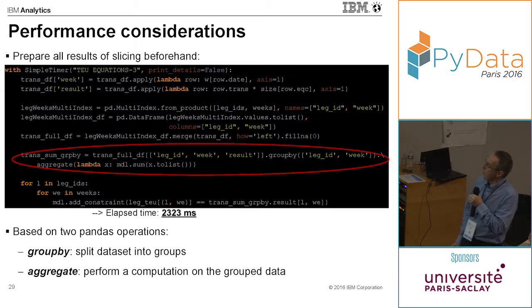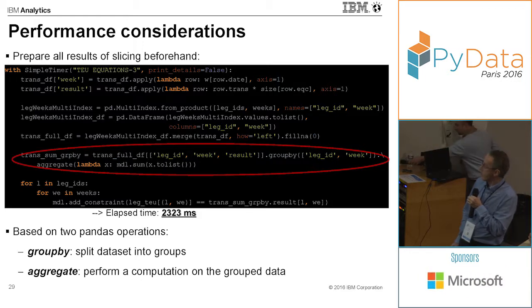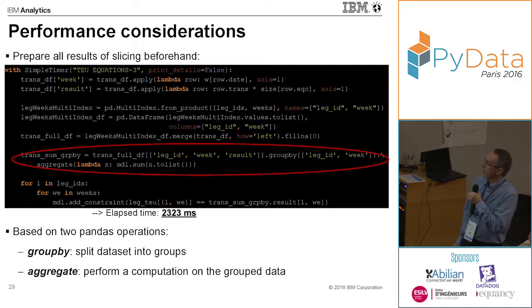The formulation of the constraint is very simple because we just iterate through the different groups, and we directly get the linear expression.